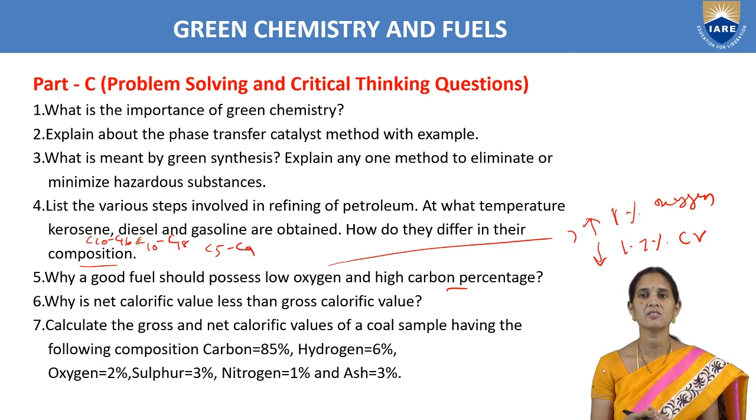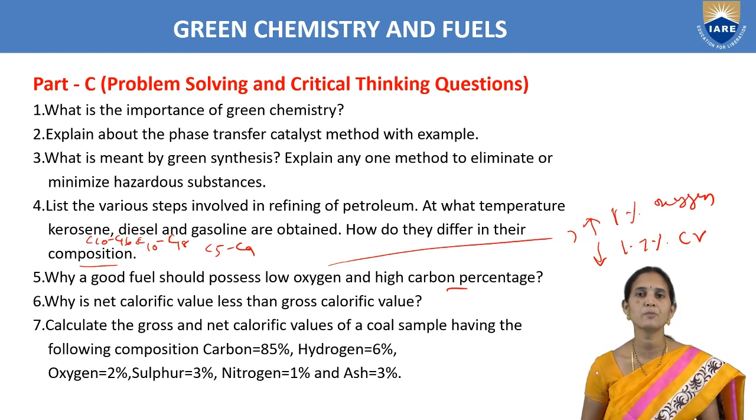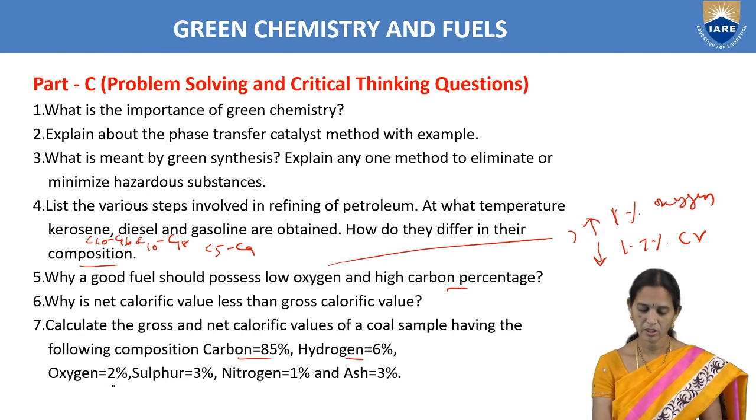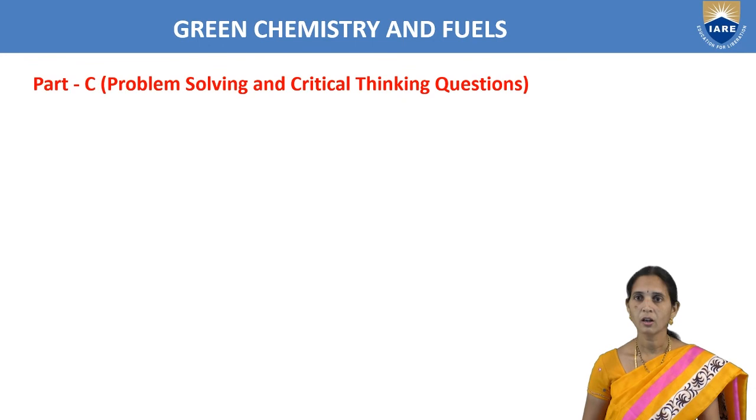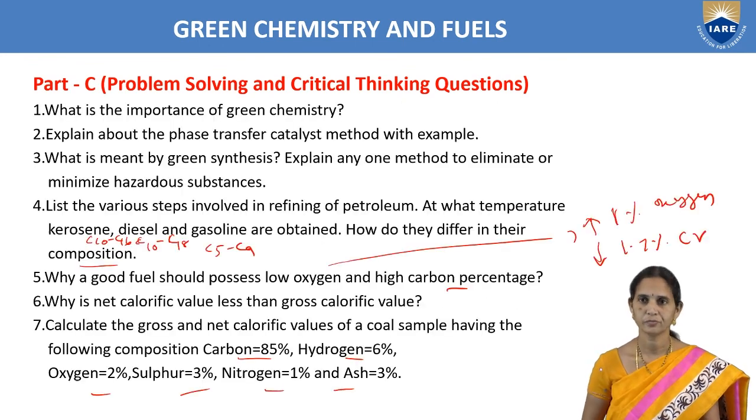Next, calculate the gross and net calorific values of a coal sample. Here we are given some problems to find gross calorific value and net calorific value. We know the percentages: carbon, hydrogen, sulfur, oxygen, nitrogen and ash. And we can find it out here.